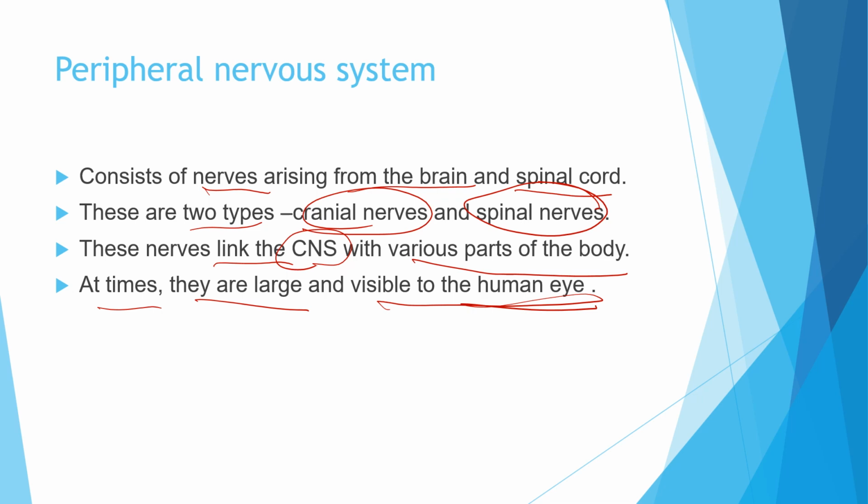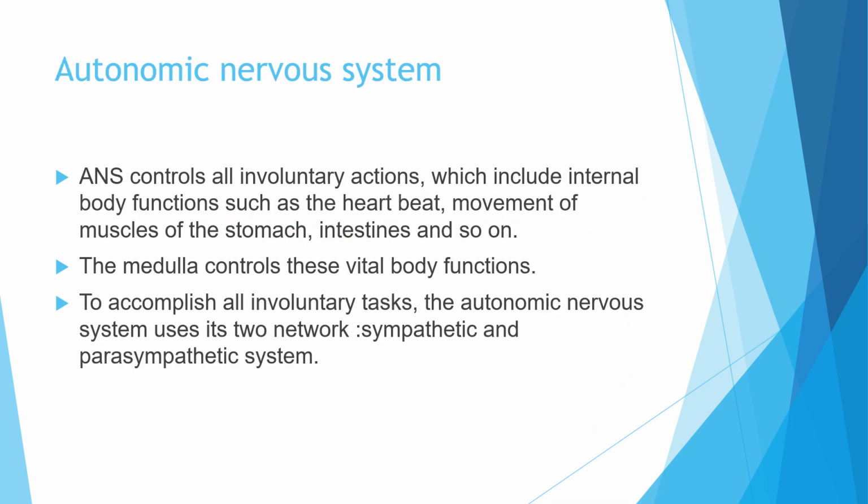Now this is in brief we are discussing here, as well as the autonomic nervous system. The autonomic nervous system controls all the involuntary actions which include the internal body functions such as heartbeats, the movement of the muscles of the stomach, intestines and so on. And the medulla oblongata controls the vital body functions.